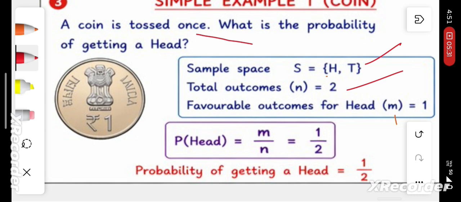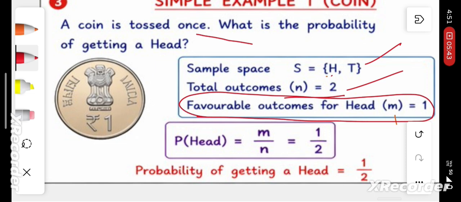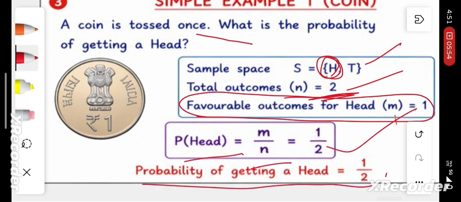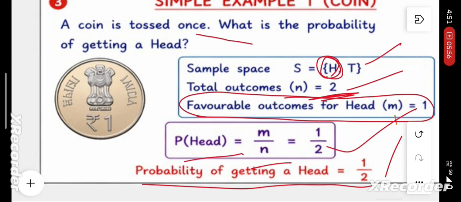Total outcomes is 2. When tossing a coin once, the total number of outcomes, head or tail, n is equal to 2. Then favorable outcomes for getting a head is only 1. The favorable outcomes is 1, total number of outcomes is 2. Then the probability of getting a head is m by n, equal to 1 by 2. So therefore the probability of getting a head is 1 by 2.